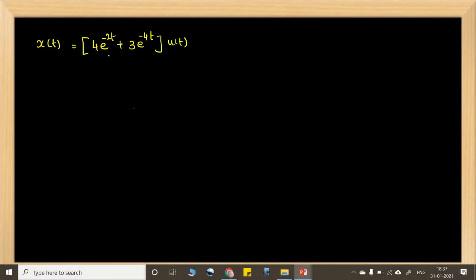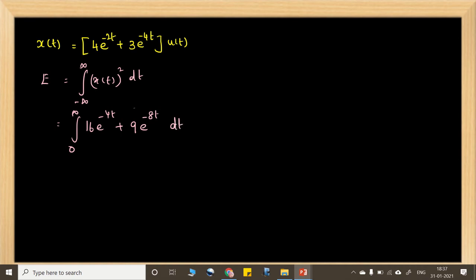So here x of t equal to 4 e power minus 2t plus 3 e power minus 4t into u of t. So energy is equal to integral from minus infinity to plus infinity. I am just directly applying the energy formula, x of t whole square dt. Okay. So 0 to infinity, since it is unit step function, 16 e power minus 4t plus 9 e power minus 8t dt.